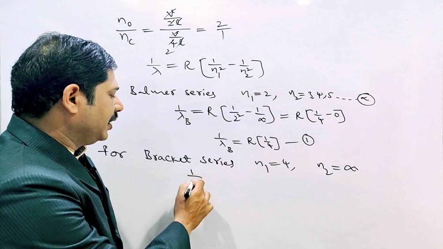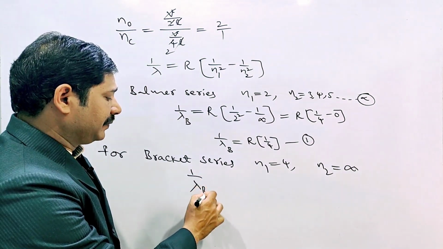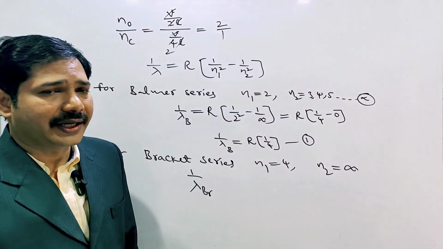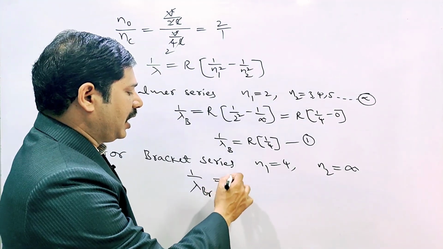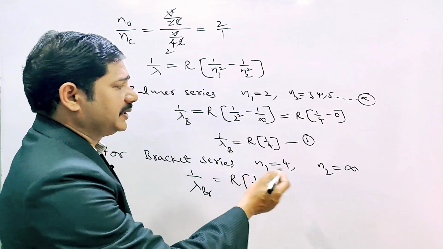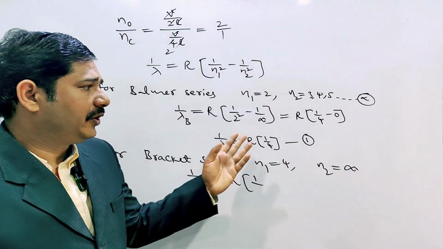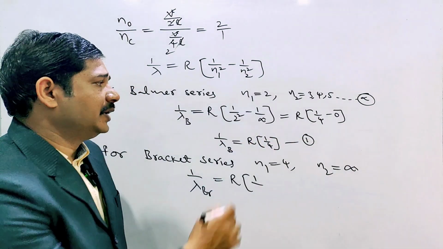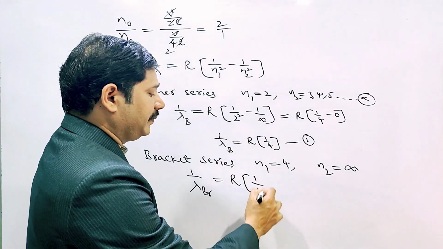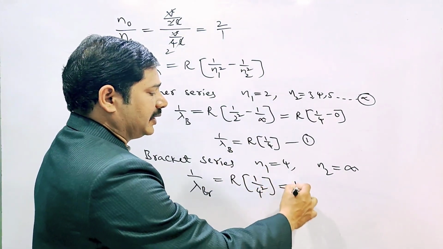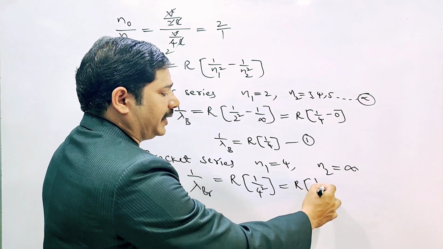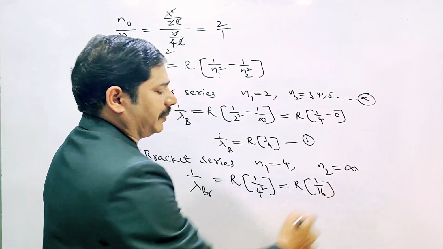Now substitute: 1 by lambda of the Brackett series is equal to R into 1 by 4 square, and the infinity term becomes 0. So that is R into 1 by 16.